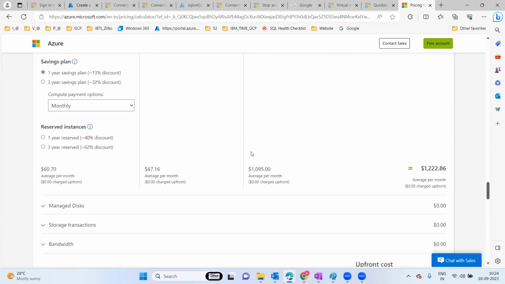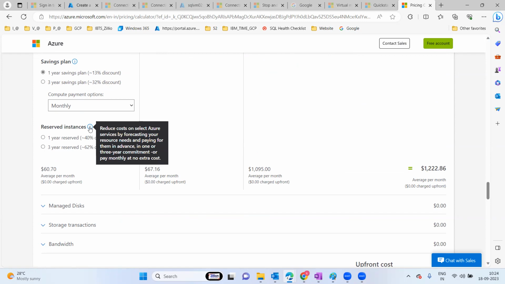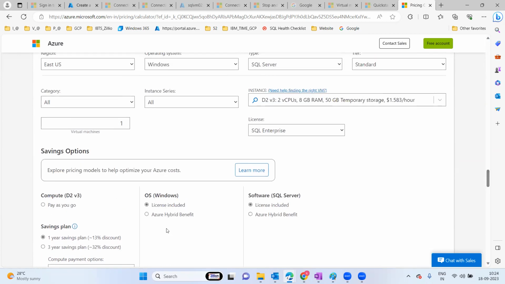When you go for the reserved, it is based on forecast. So that service you are not going to deploy at this moment, maybe tomorrow or 1 month or 5 months or 6 months. The forecast amount you are going to pay, that's what they give the huge discount for. So you just reserve and you are paying in advance. This is just like the saving plan's flat discount: as and when we deploy, the service is available. If you choose a 1 year saving plan, it will give 13% discount. If you go for the 3 year, it gives more discount on the fly.